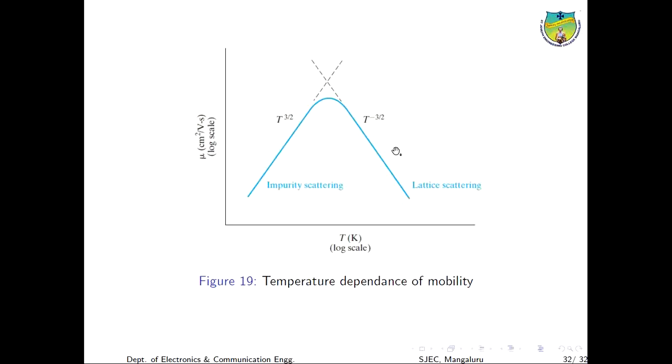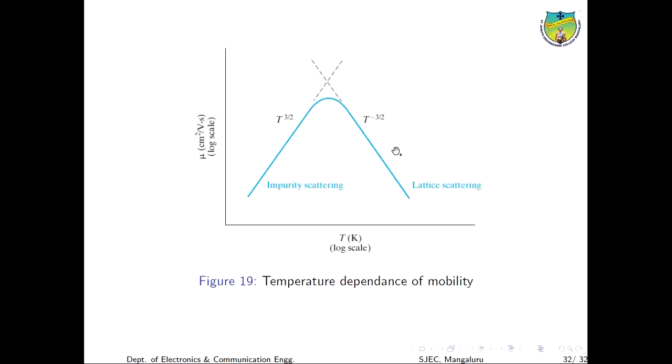As the concentration of the impurity increases, the effect of the impurity scattering is also affected as the temperature increases. Consider, for example, an electron mobility mu(n) of the intrinsic silicon at 300 Kelvin is 1350 centimeters square per volt second. With a donor doping concentration of 10 raised to 17 per cubic centimeter, mu(n) is 700 centimeter square per volt second. Thus, the presence of 10 raised to 17 ionized donors per cubic centimeter introduces a significant impurity scattering.